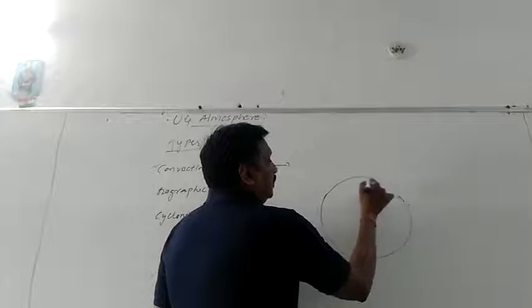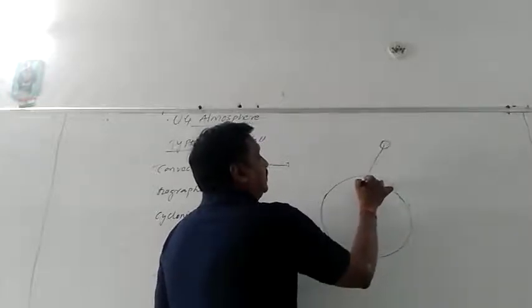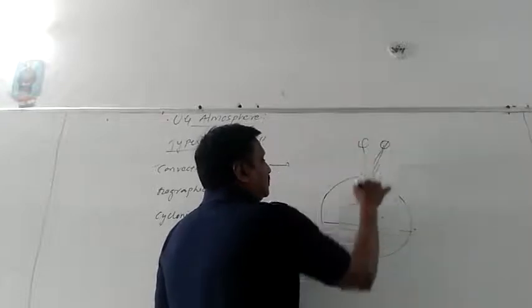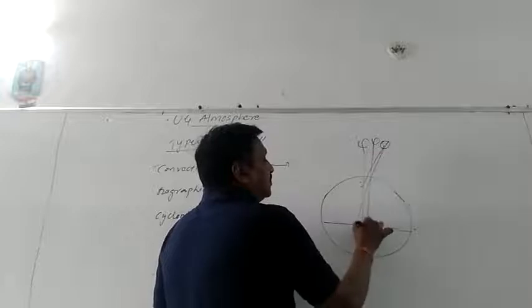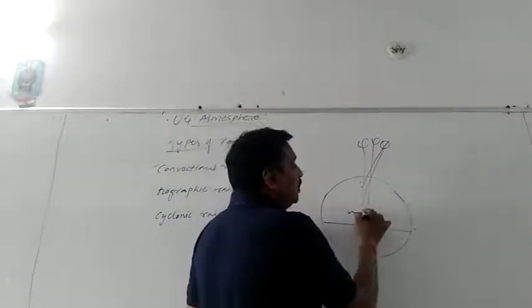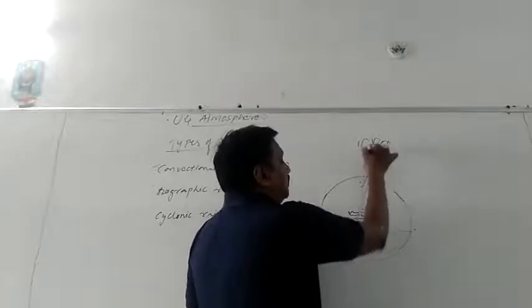Somewhere here, the sun's rays are falling straight over the equator, so the intensity will be more. So the air moving over this particular region will be exposed to this heat.